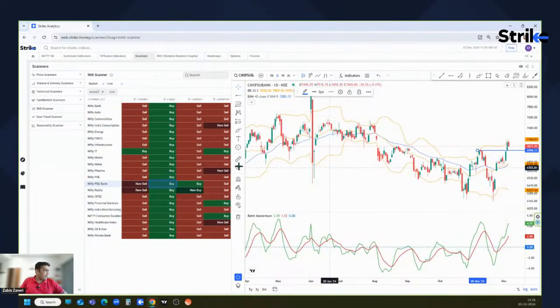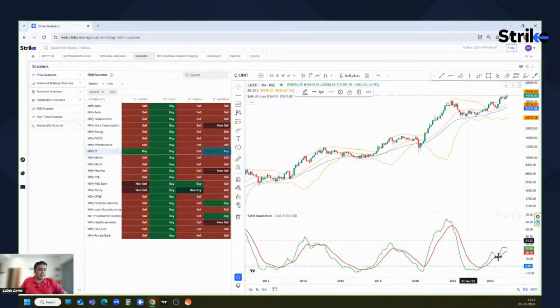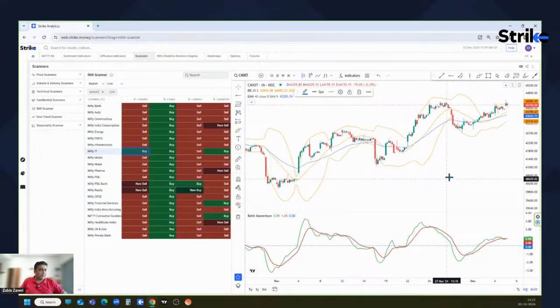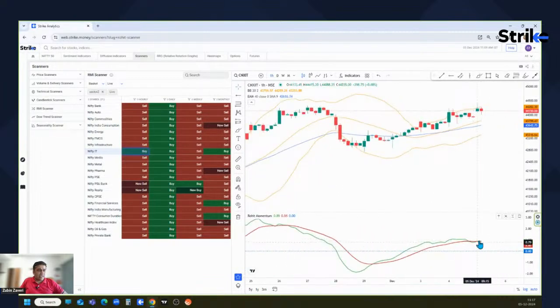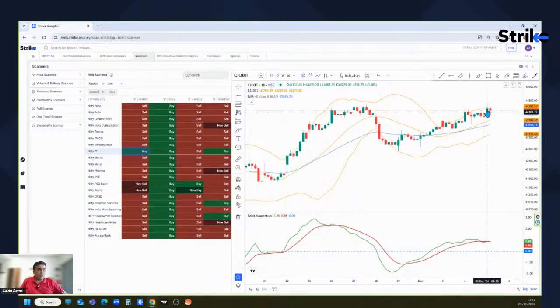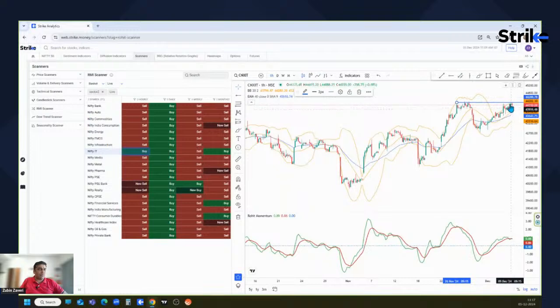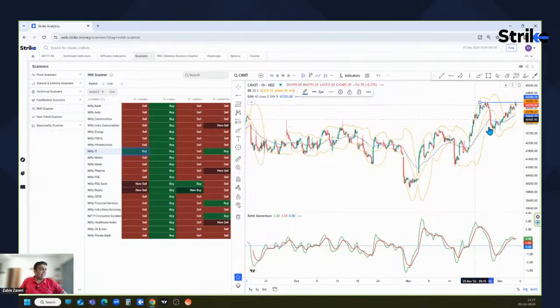All right. Also on the IT sector, we had discussed that the monthly RMI is in a buy mode. All right. The daily RMI is also in a buy mode, and currently on the hourly, a few hours back, it had given a buy signal, and this index opened up with a gap, but is finding a very strong resistance at this previous top somewhere around 44,300 levels. So if IT index crosses above 44,300 levels, the IT stocks can also start performing well.